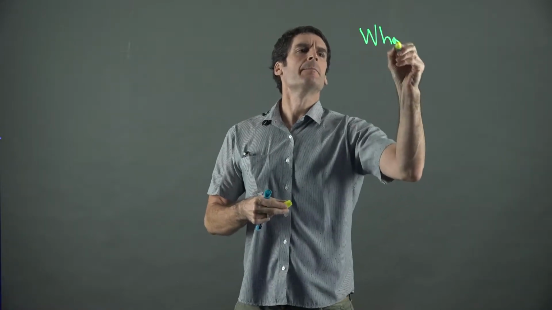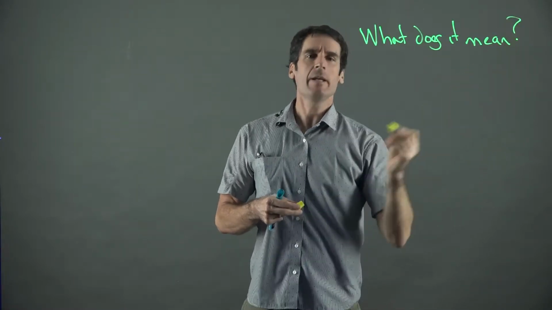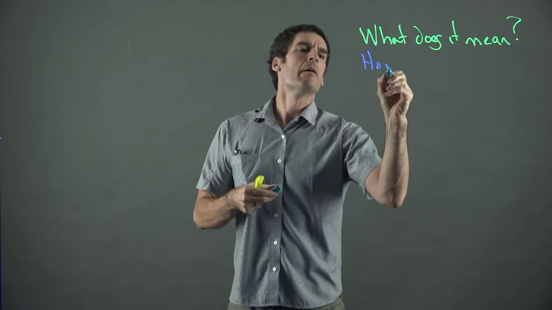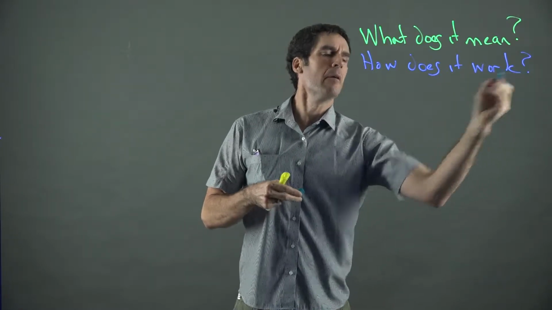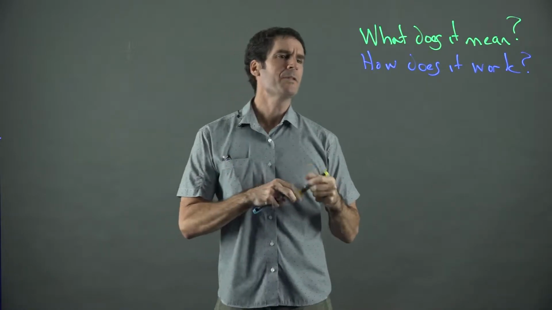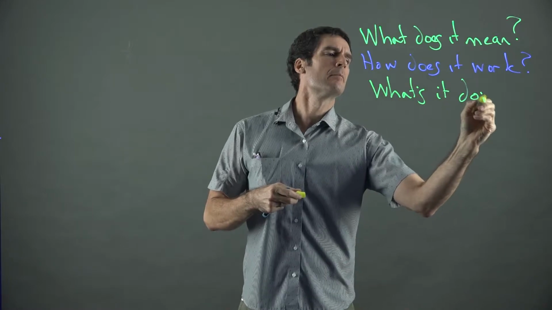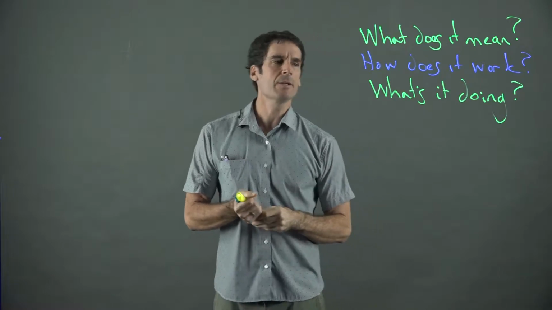This is a short clip on tweeting passages of importance, and it's about critical thinking and literary analysis or close reading. When we ask those kinds of questions, we're asking questions like this. What does it mean? It might be a passage, or a text, or a character. How does it work? Or, what's it doing? These are analytical questions that lead to questions of interpretation and explanation as response.